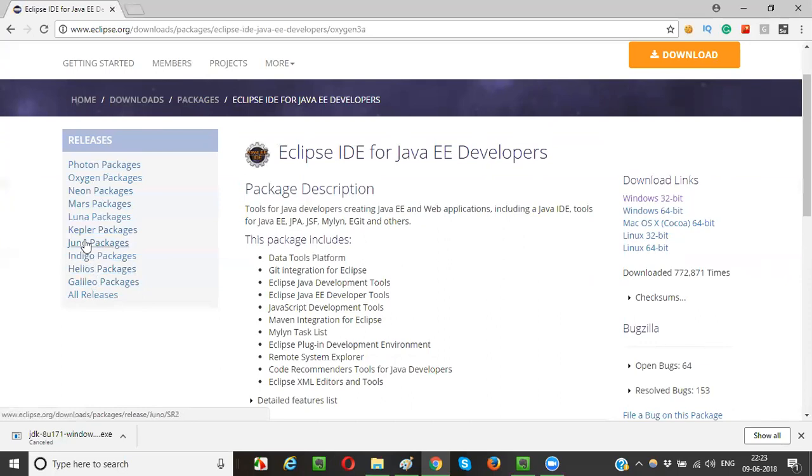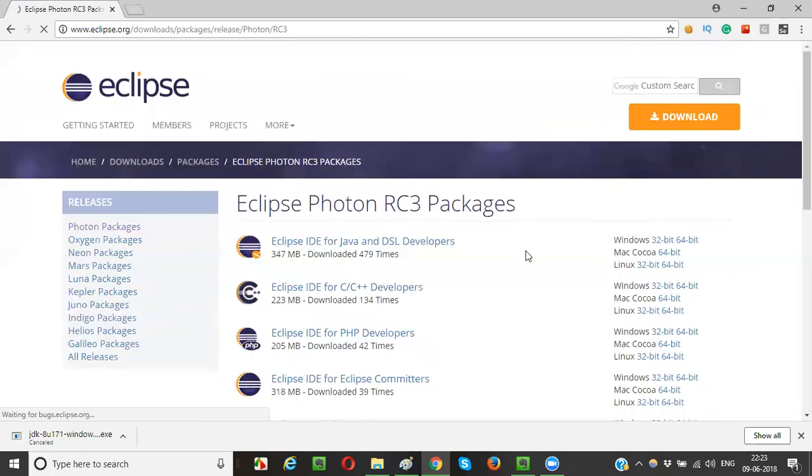Indigo is still later, Juno is still later. Kepler came after Juno, Luna came after Kepler, Mars came after Luna, Neon came after Mars, Oxygen came after Neon, and then Photon. Okay, Photon packages. So things are like that. I didn't try Photon so far, but let's see. Let me select Photon packages and click on 32-bit. Let's try this time, guys.